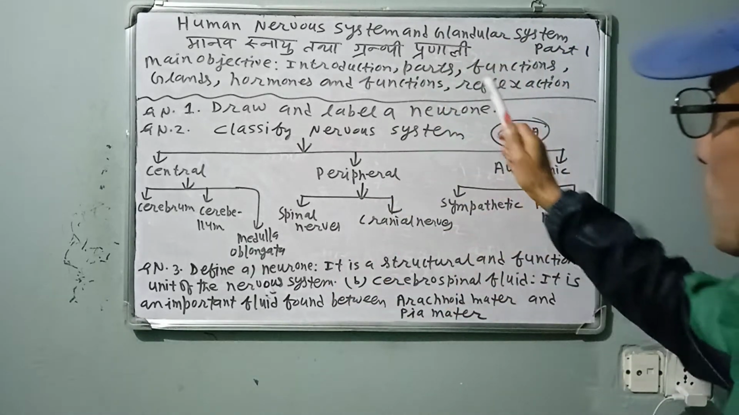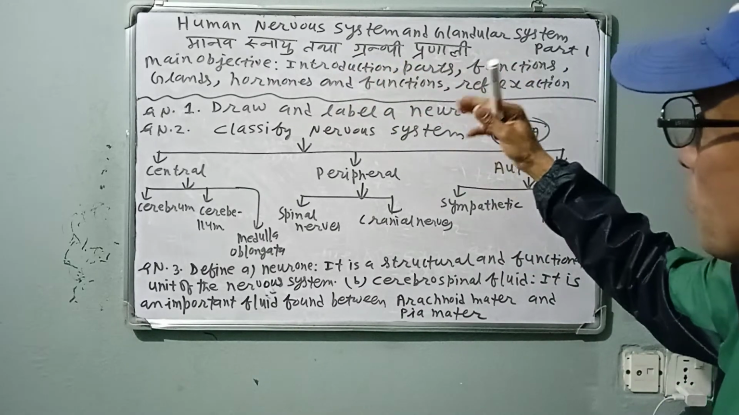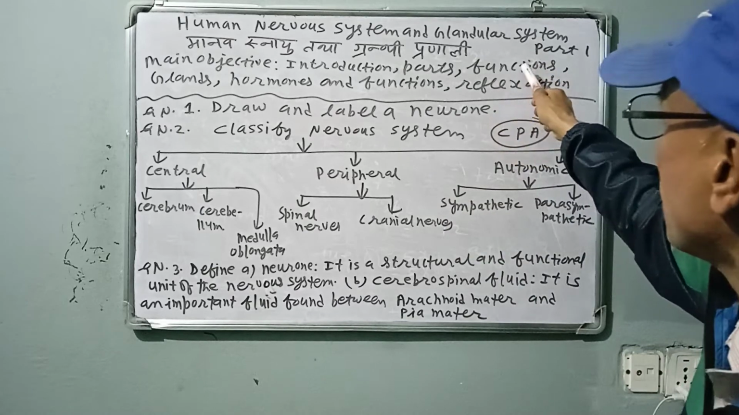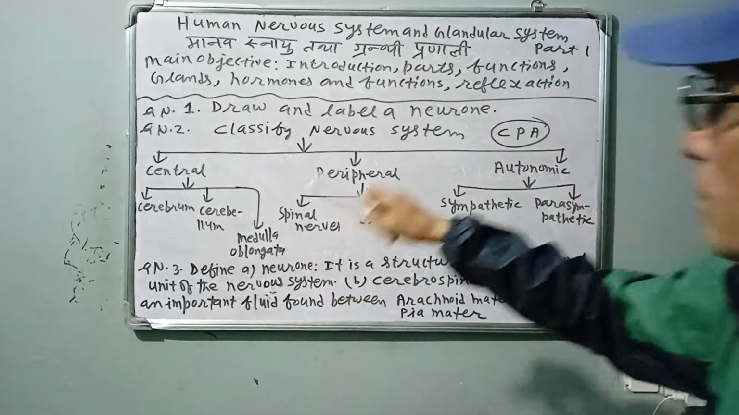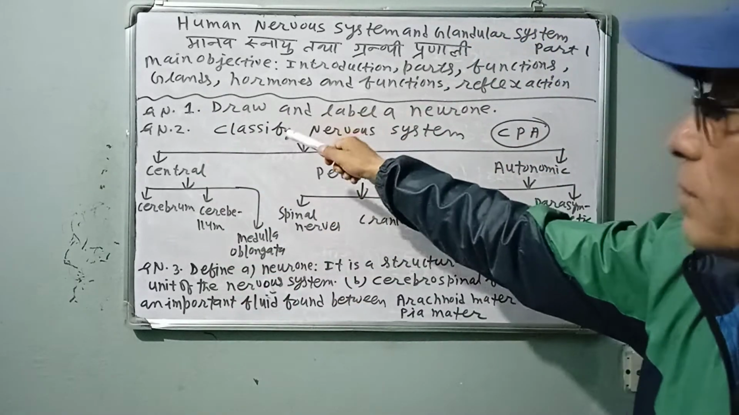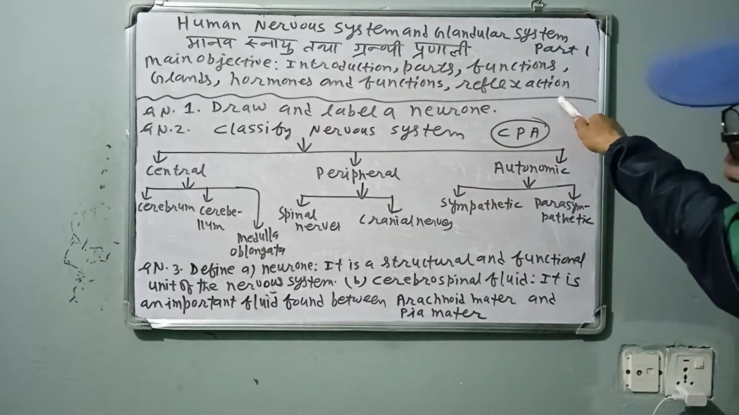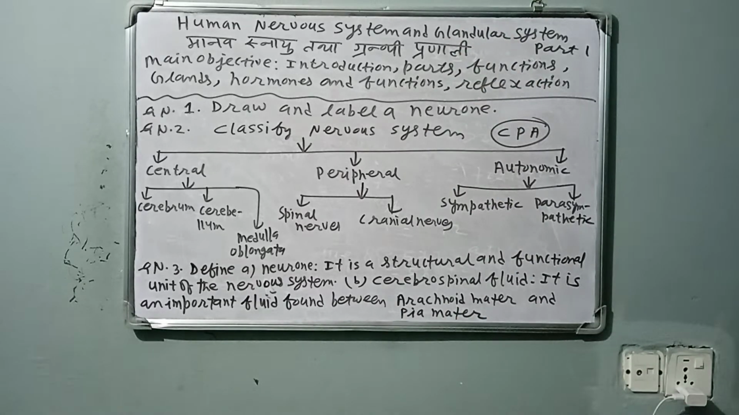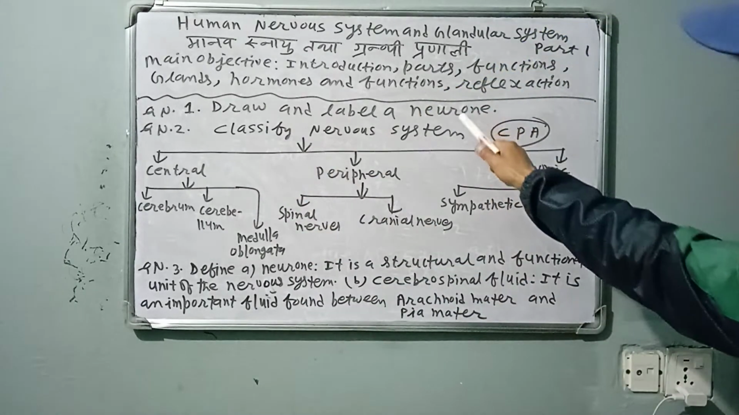Glandular system, parts of the nervous system, glandular system types, and hormones and juices or enzymes produced by them, their functions, glands, some examples and their functions, hormones and functions, reflex action, and so many others, definitions, differences, state scientific reasons, etc. Question number 1, draw and label a neuron.